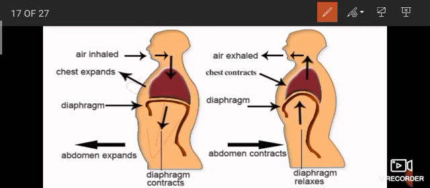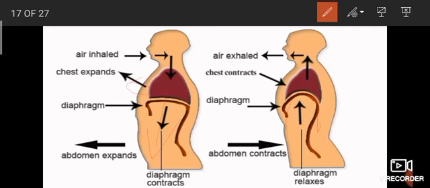Okay, the ribs come out. When releasing air from the body, the diaphragm comes back. So during exhalation, the diaphragm goes back to its position, and the ribs to their original positions.